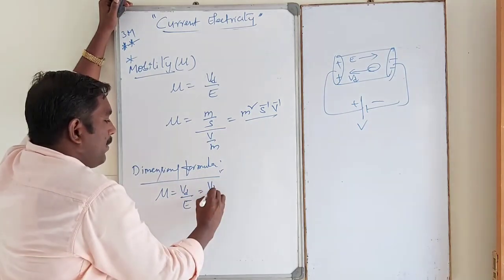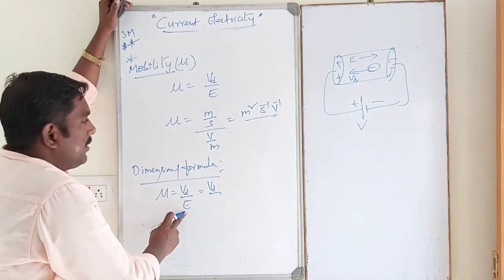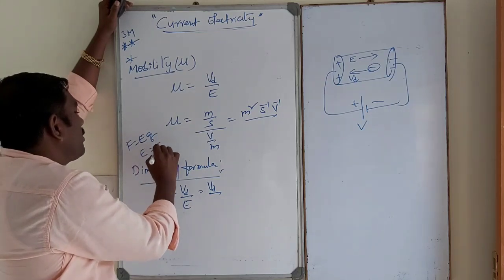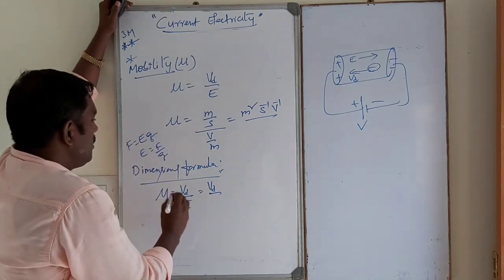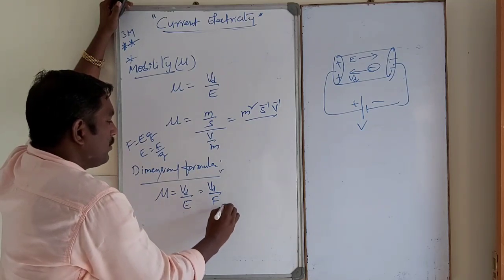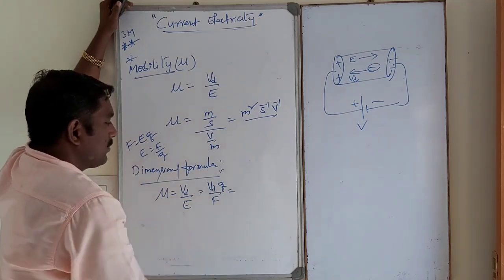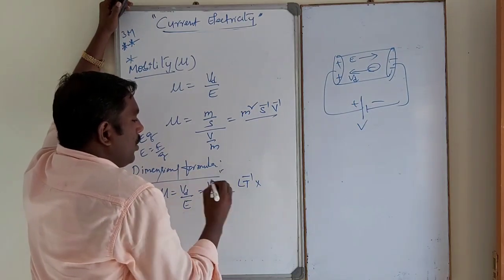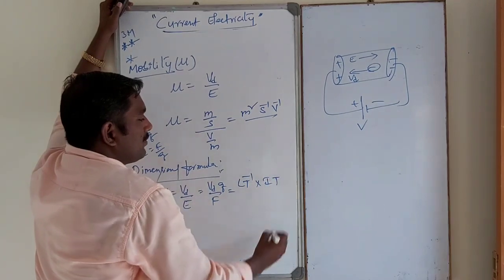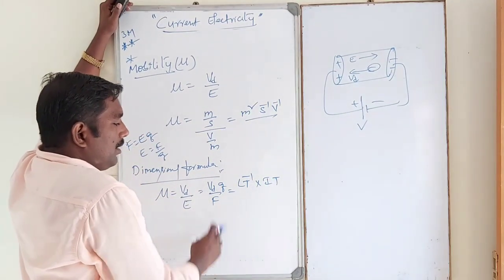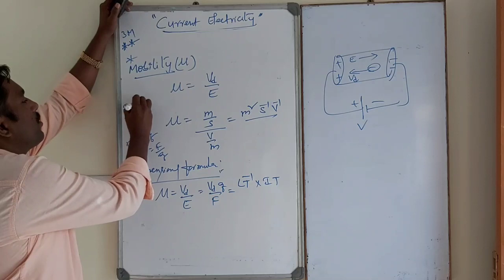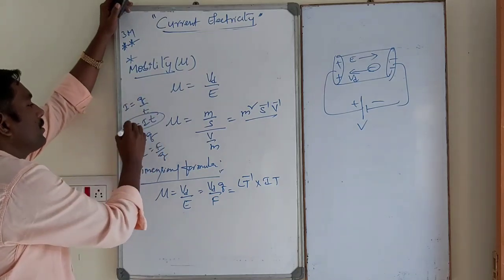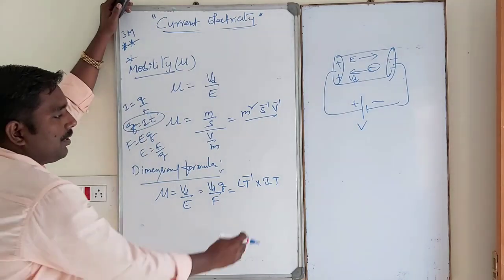F is equal to EQ, so E is equal to F by Q. So velocity is LT power minus 1, into Q, which is I into T. Dear students, I is equal to Q by T, so Q is equal to I into T.